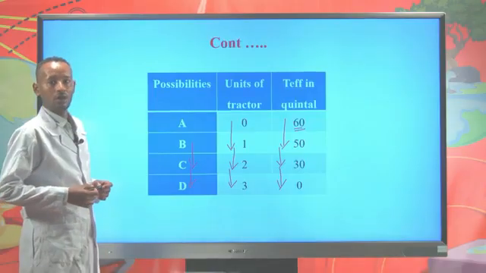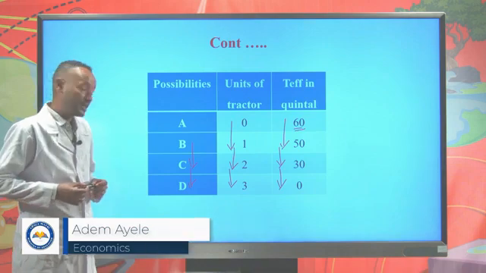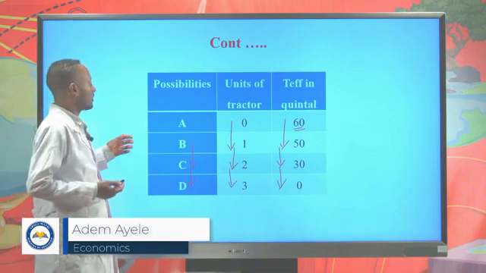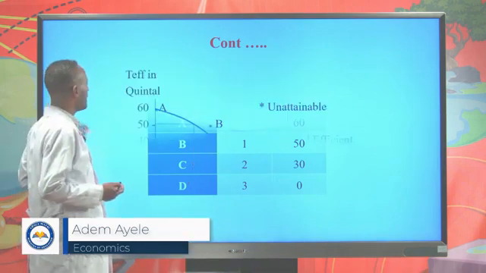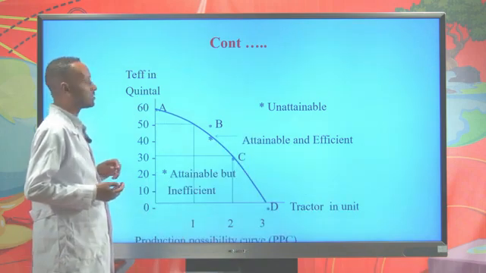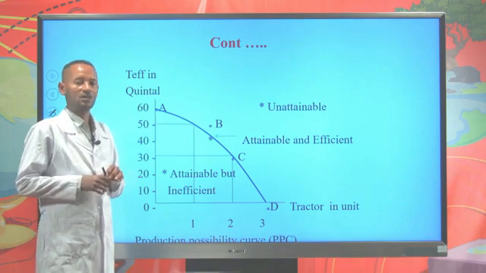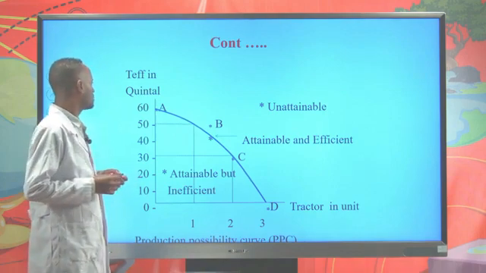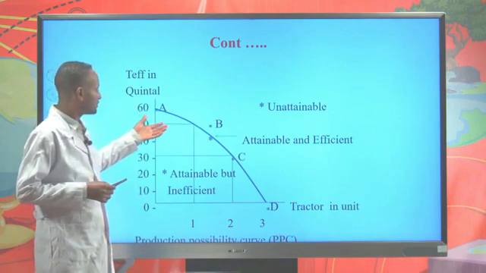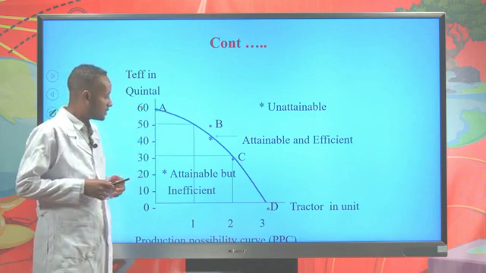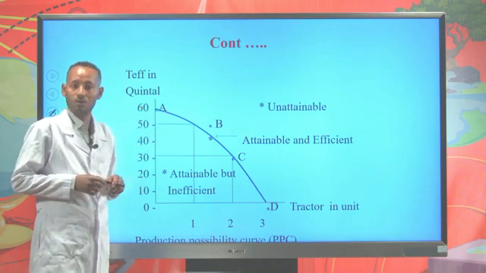Now, the graphical presentation of the production possibility frontier is called the production possibility curve, and it shows the various combinations of two commodities that a country can produce by employing all the available resources for the production of the two commodities only.